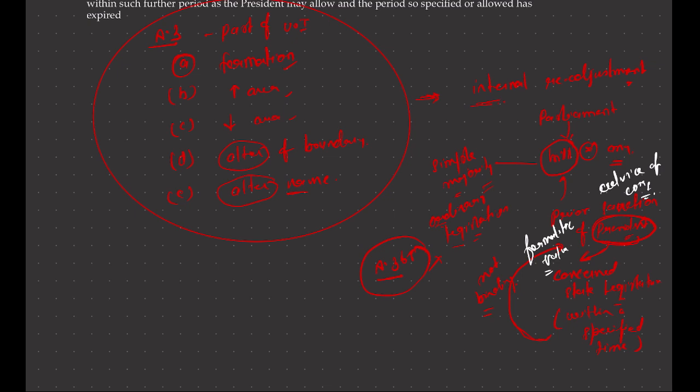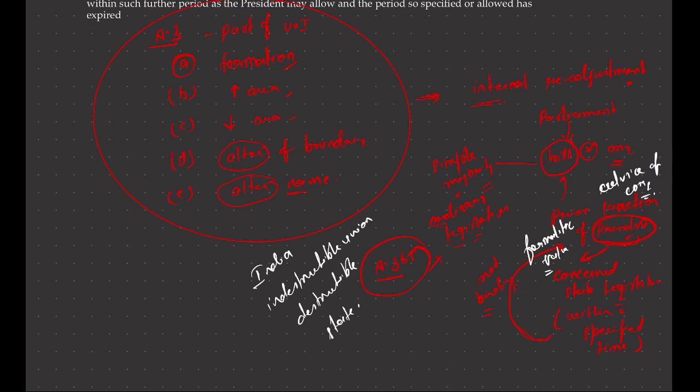And that is why it is also said that the Indian Union is an indestructible union of destructible states.